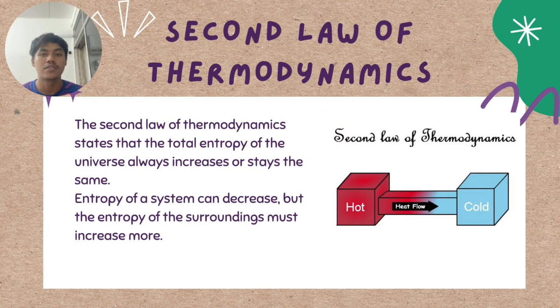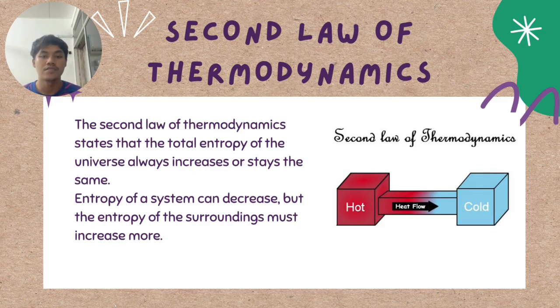The second law of thermodynamics explains the direction of natural processes. It tells us that energy does not move randomly. In any natural process, the total entropy of the universe will always increase or stay the same. It can never decrease. This is why heat always flows from a hot object to a cold object, not the other way around. To move heat from cold to hot, we must do work, like in a refrigerator or air conditioner.